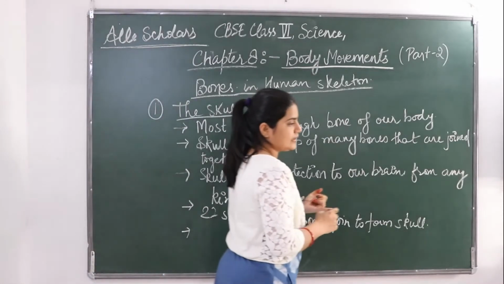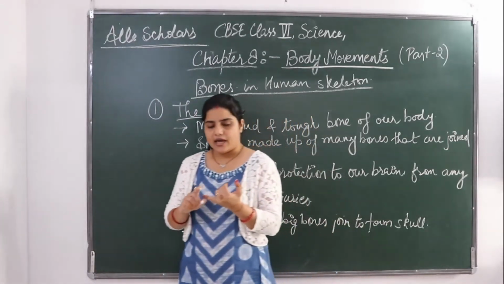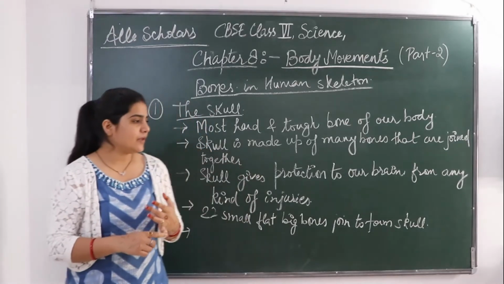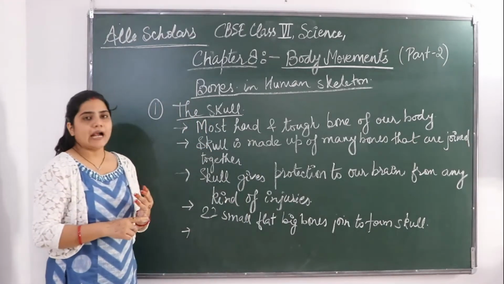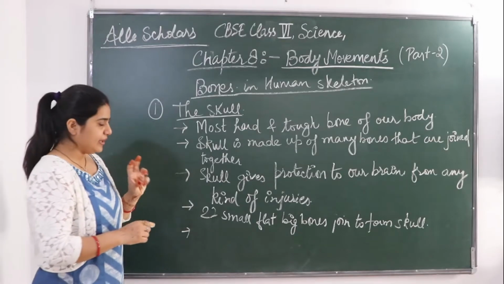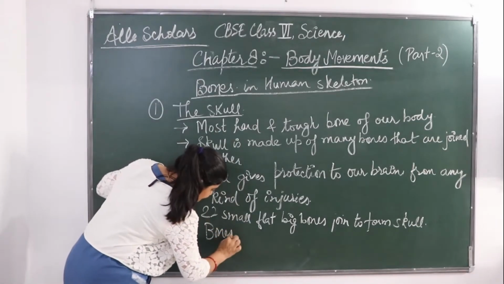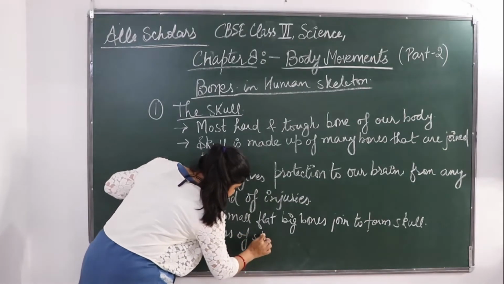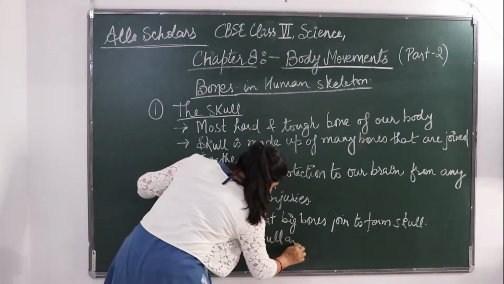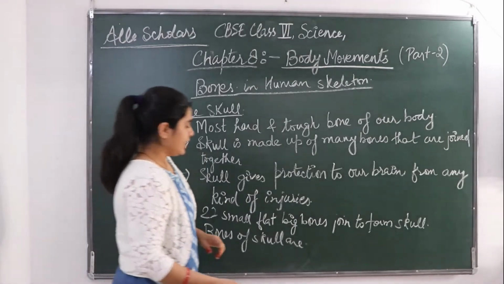The bones that are in the skull are the cranium, the mandible and the maxilla. Okay, three main bones. So the bones of skull are, the first one is the cranium.